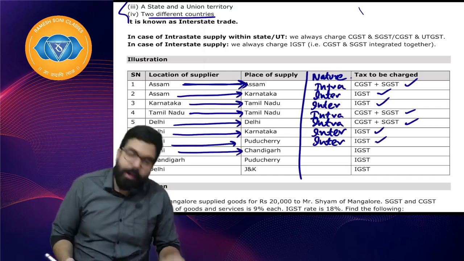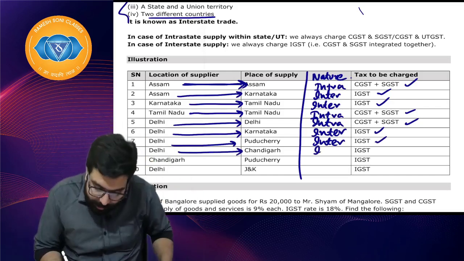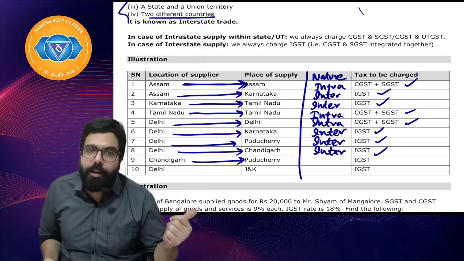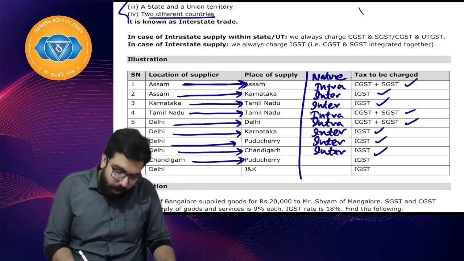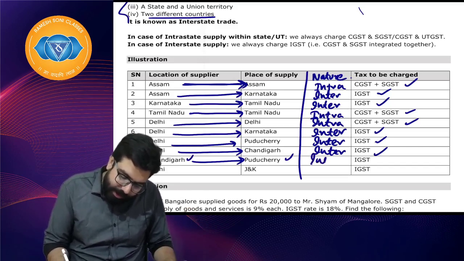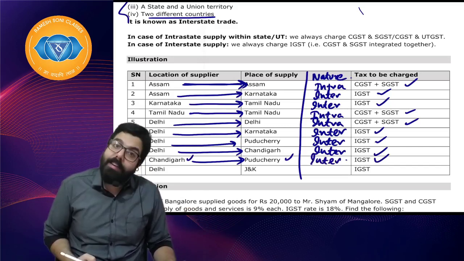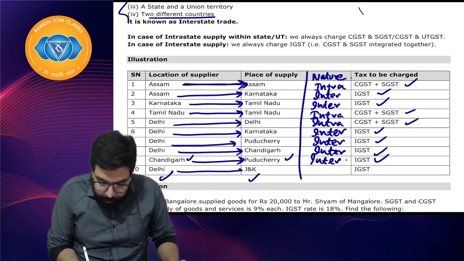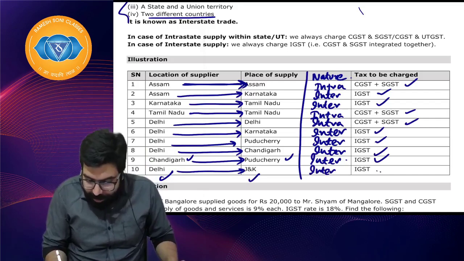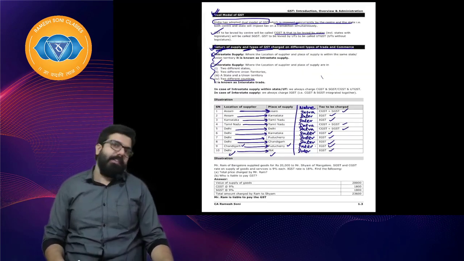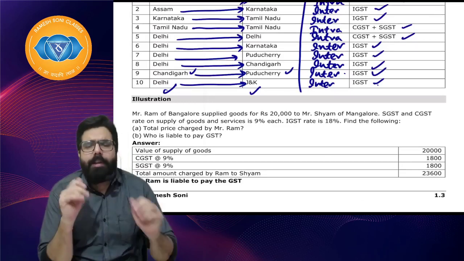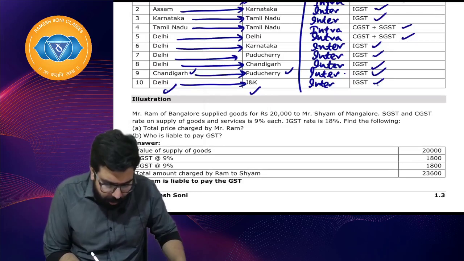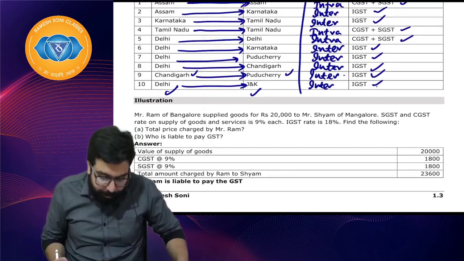Sir, Delhi to Chandigarh, one state, one UT, interstate, sir, I will charge IGST. Chandigarh to Puducherry, sir, again, one state, one UT, interstate, and we'll go ahead and charge IGST. Delhi to Jammu and Kashmir, Delhi is also a state, Jammu and Kashmir is also a state, both is interstate and I will charge IGST. I hope everyone is clear. Let's go ahead. Now, there is one question over here. I'll solve this question and then I'll move to a concept which will be helpful for you guys.